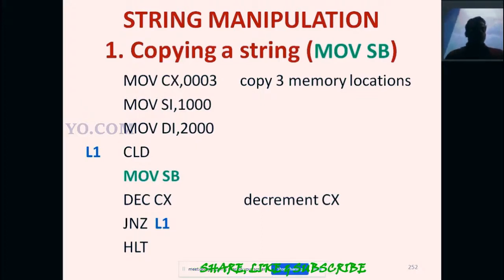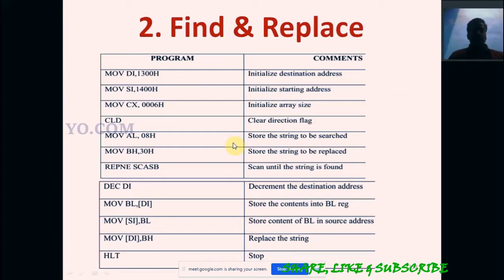So the loop is executed 3 times. The data from 1000 is copied and saved in 2000. How many data are copied? 3 data are copied. Okay, this is string manipulation. Then find and replace, this is another program using string instructions.